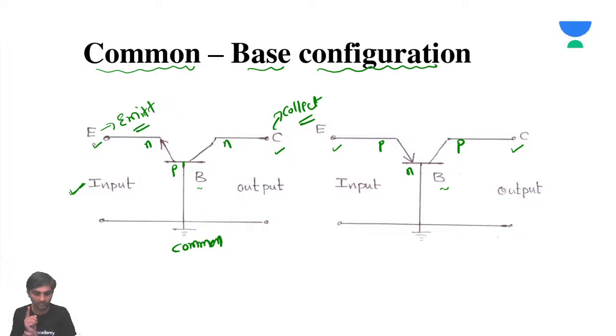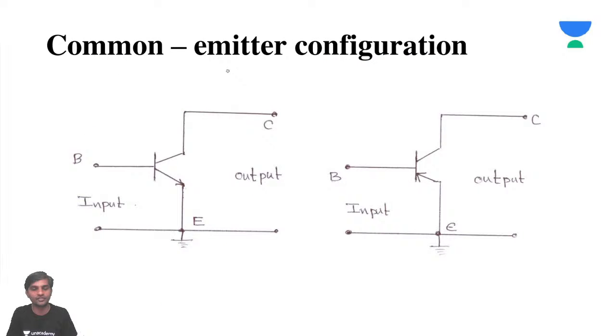Remember my point. This is very important. Don't get confused. The collector's job is to collect, so it is always preferable for the collector to be at the output side. So this is for NPN, and this is going to be the PNP configuration. Okay. Now we'll see what the common emitter configuration is.